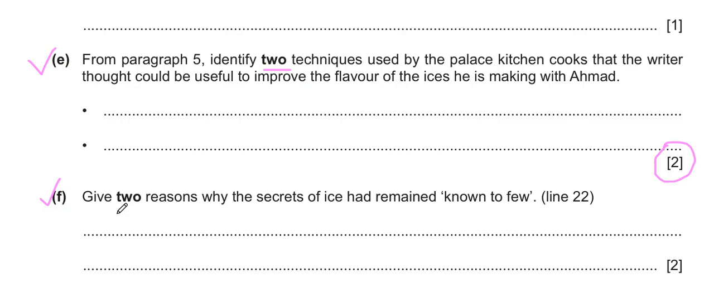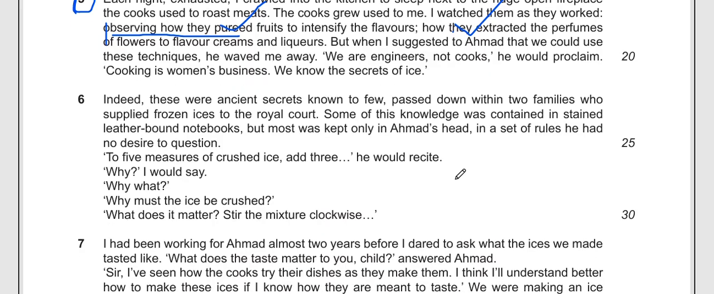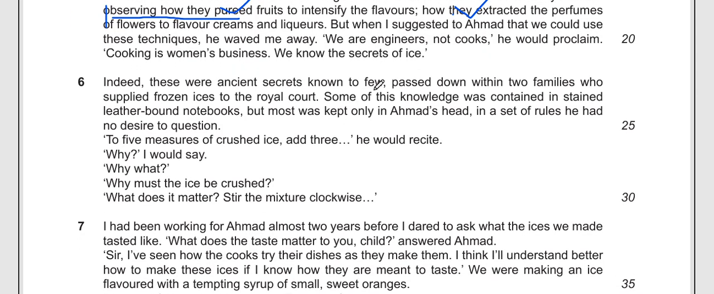Now look at the question statement. Give 2 reasons why the secrets of ice had remained known to few. Now for this we have to go to line number 22. So let's see what is in line number 22.